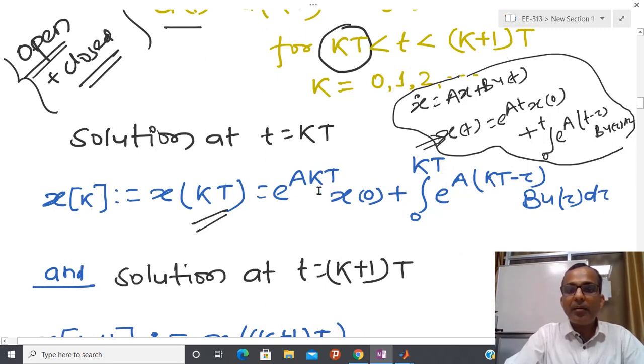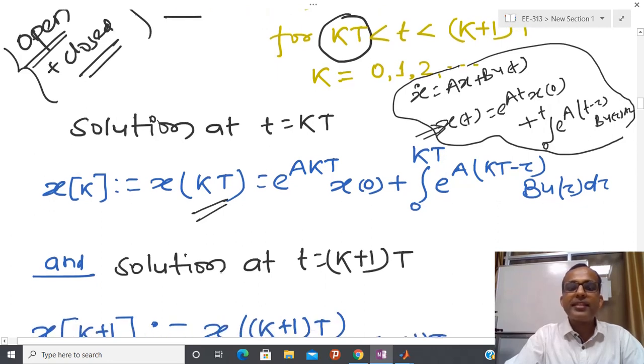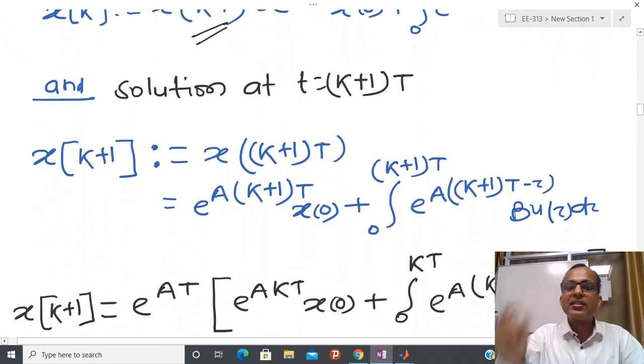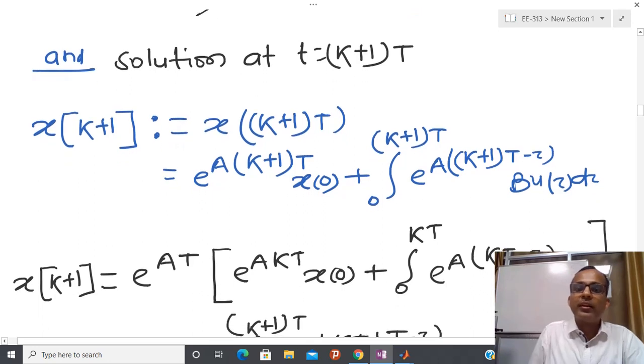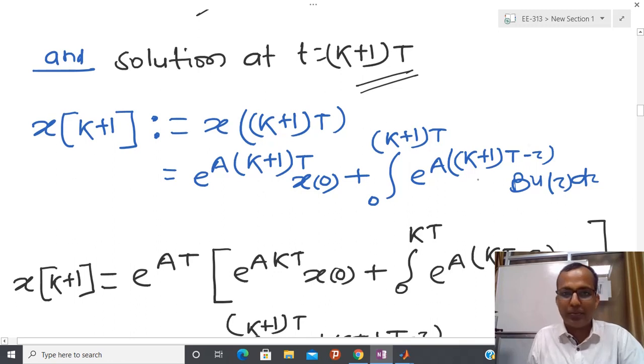In between we have open loop behavior, so I fix u(t) and see the behavior of the system between kT and (k+1)T. Once t equal to (k+1)T comes, the control updates, so I substitute t equal to (k+1)T and get this behavior.